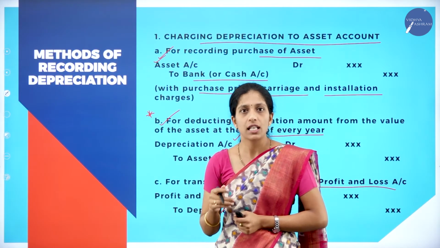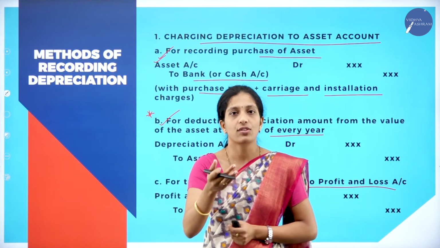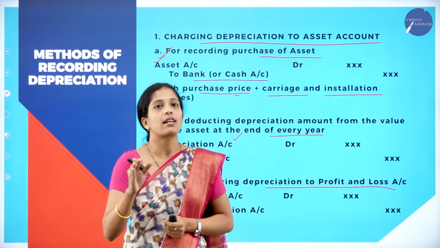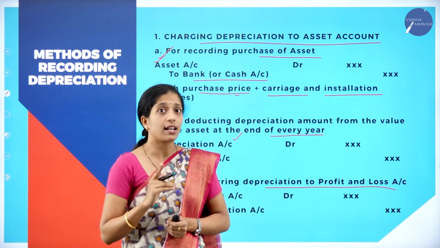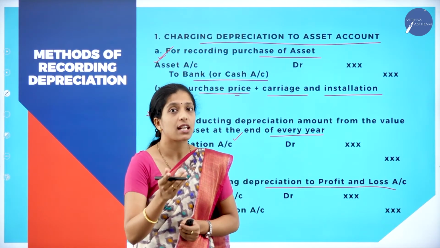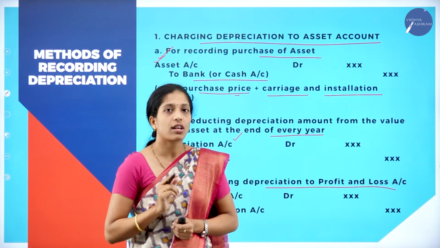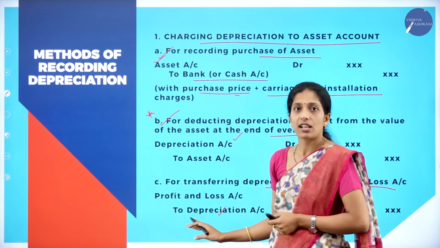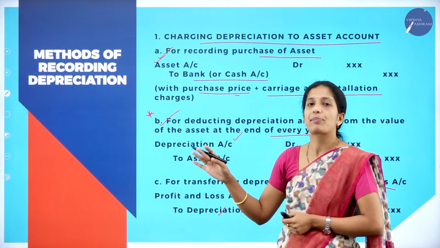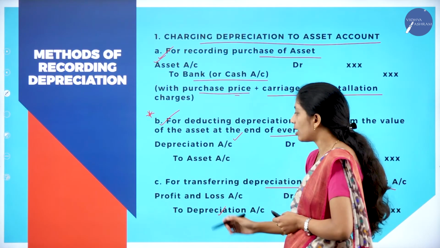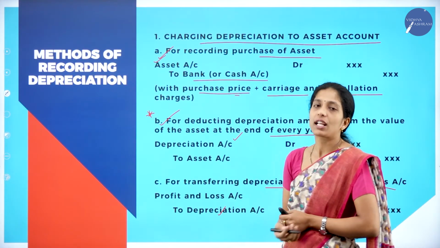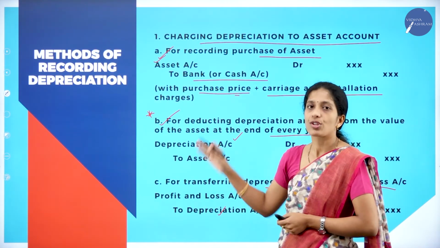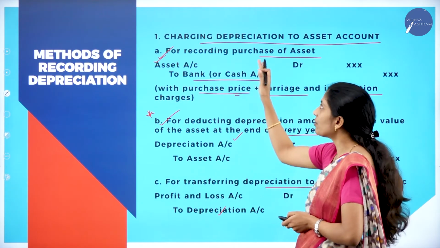Hope you are clear with this. Your first entry is for what? Purchasing of asset. What is the entry? Asset account debit to cash or bank account. Second entry is for what? Charging depreciation to asset account. What is the entry? Depreciation account debit to asset account. Third entry is for what? Transferring depreciation to profit and loss account. So your entry will be profit and loss account debit to depreciation account. So these are the three entries under the first method.